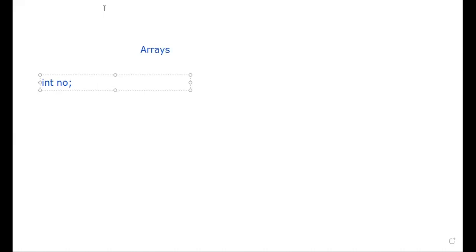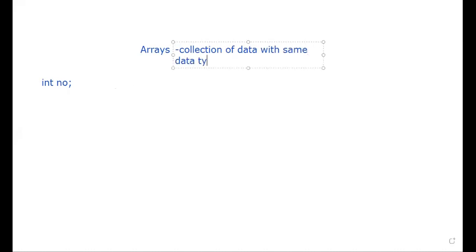I can't store everything together as a group of information, each one with a different data type. In case of an array, a simple definition is a collection of data with the same data type. Okay. So this is all about your array.